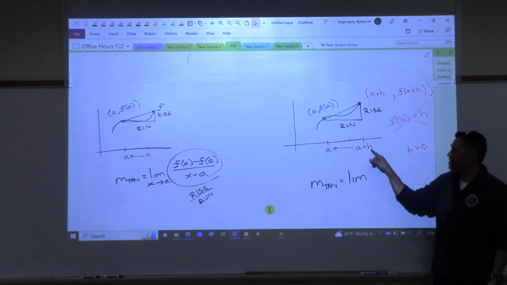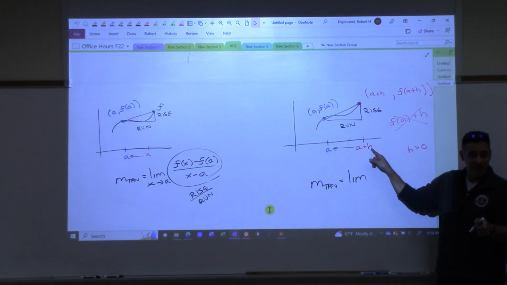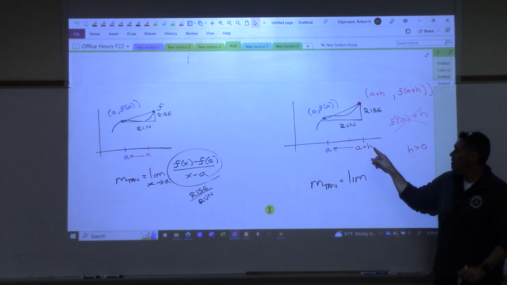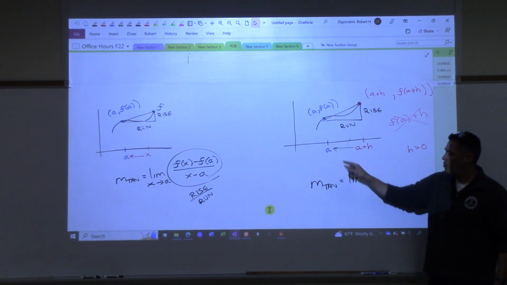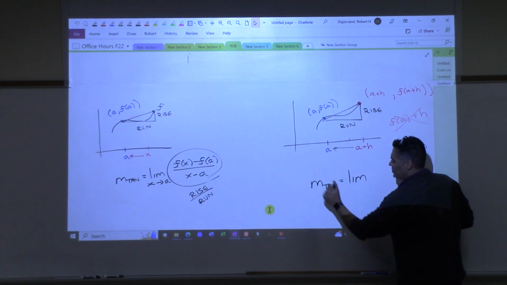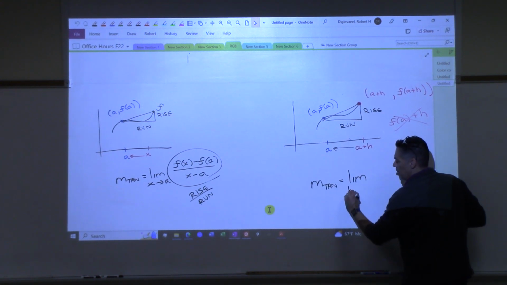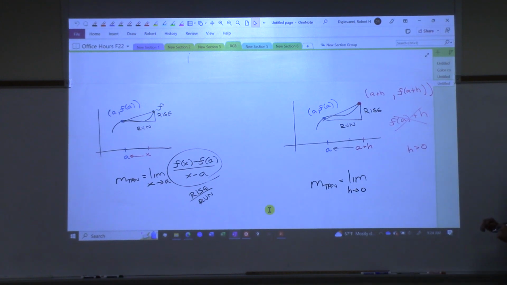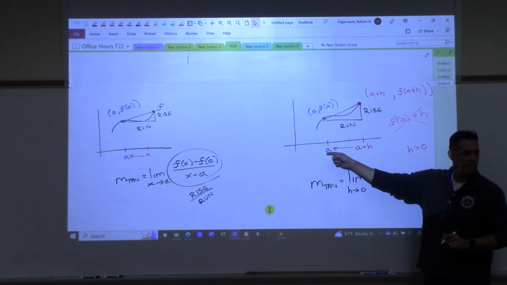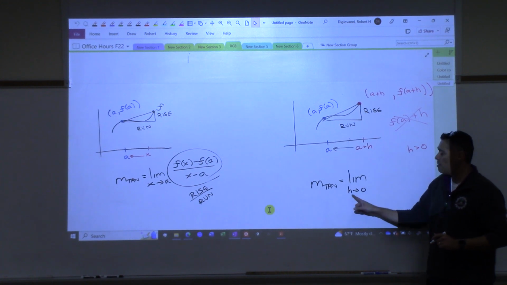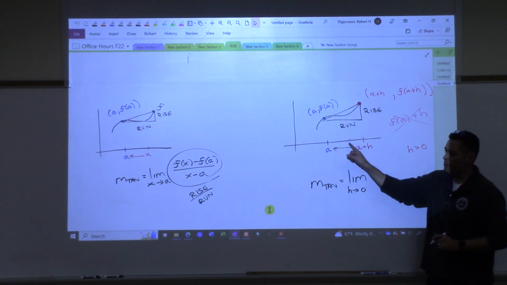What has to happen to the h? It has to get smaller, doesn't it? Smaller and smaller and smaller. The smaller h is, the further to the left this moves, right? So instead of saying x goes to a, I'm going to take the limit and let h go to 0. If I let h go to 0, do you all agree that that point moves over? Right? As h gets smaller and smaller, that point starts to move across.